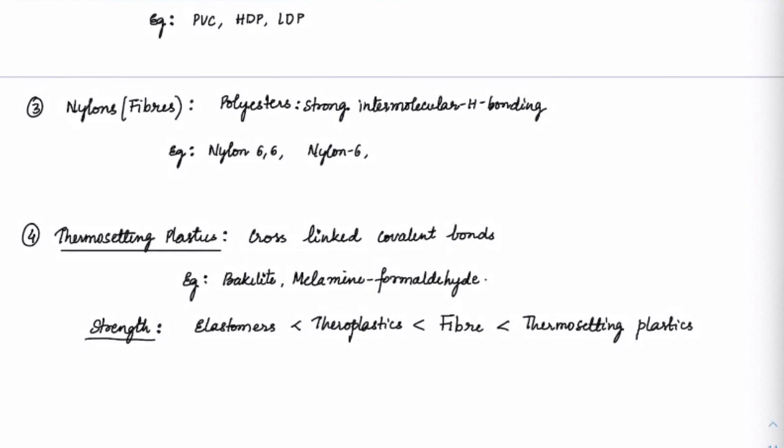So this is one problem with thermosettings. Elastomers can regain their structure. Thermoplastics can also regain their structure. Fibers to some extent. Thermosettings are complete plastics which do not regain. For example, resin: if you heat it, once it sets, you cannot change it into the same form again. So those are thermosetting plastics.